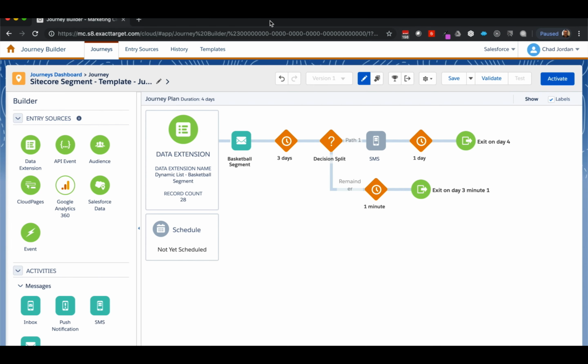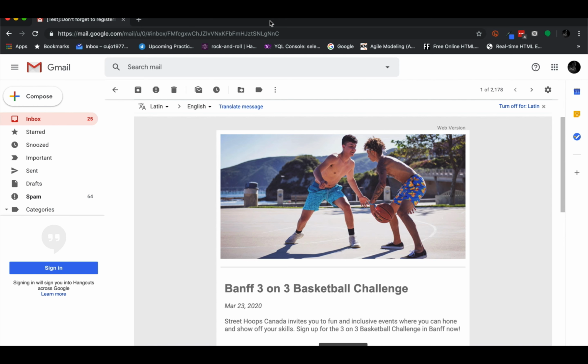Now let's see what Scott sees in his inbox. Scott just got an email reminding him of the 3-on-3 challenge in Banff. When he clicks the registration link in the email, the click will be sent back to Sitecore, where data from his ensuing behavior on the website can be synchronized back to Marketing Cloud for further personalization.